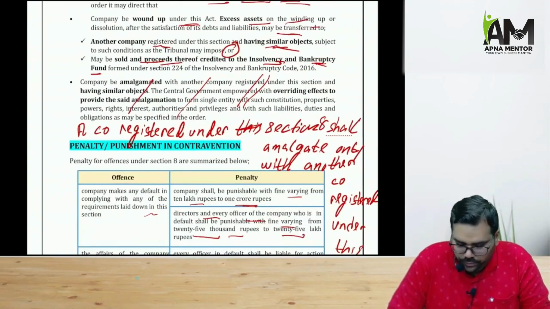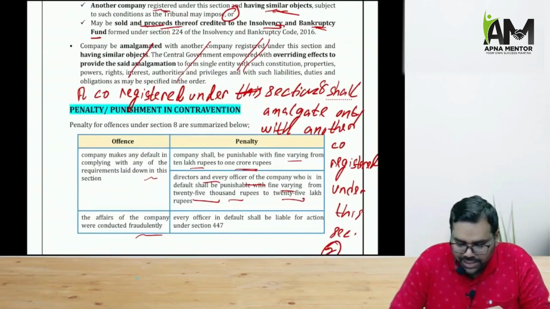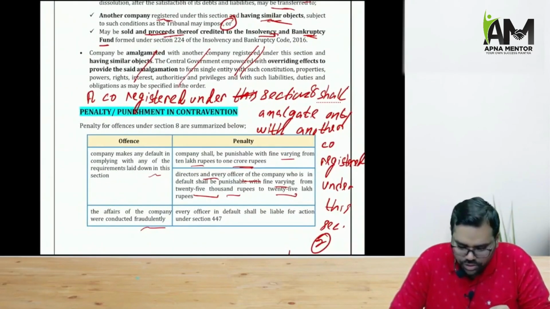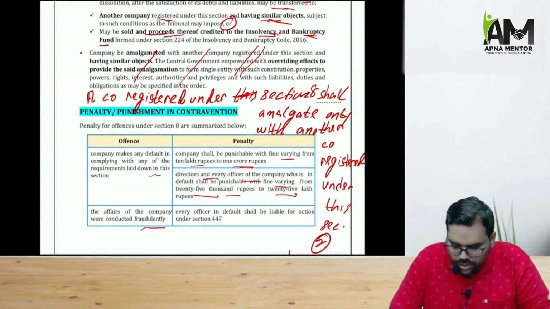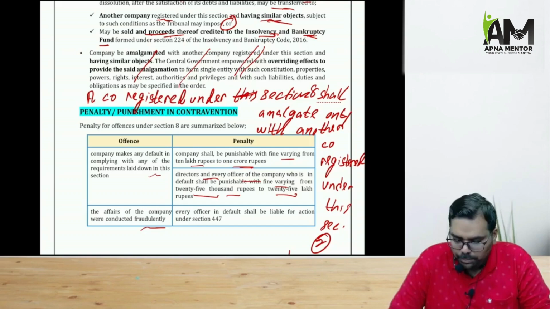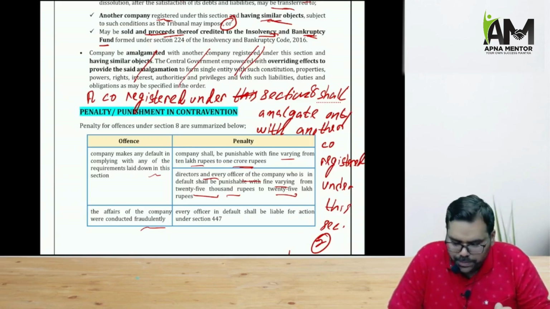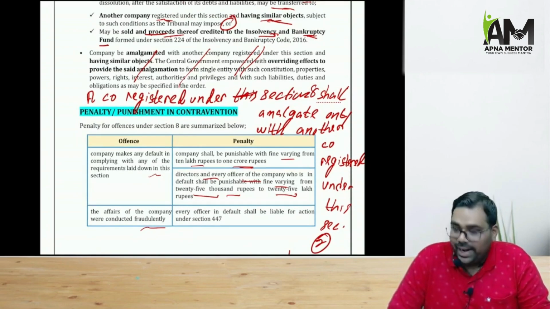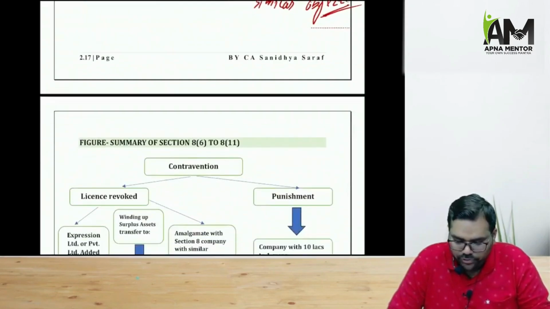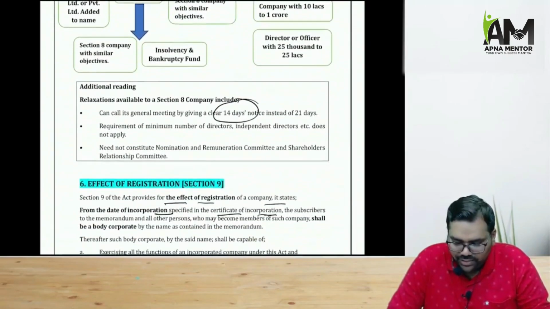Right. Now, if the Section 8 company makes any contravention, then in that situation, there is a penalty. The company shall be punishable, minimum 10 lakh rupees, maximum 1 crore rupees. Directors and officers will be punishable, minimum 25,000, maximum 25 lakh rupees. And officers in default again can be punishable under Section 447 if they have done any kind of fraud or something like that.